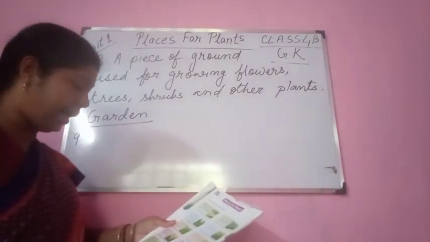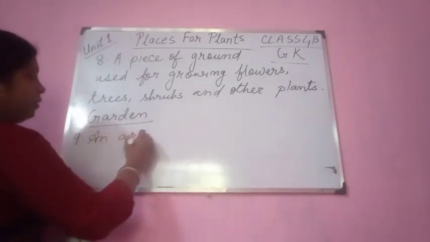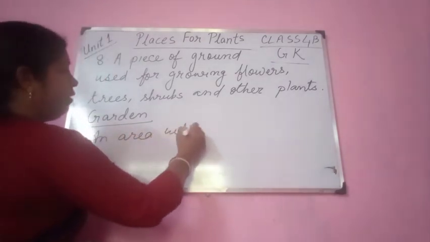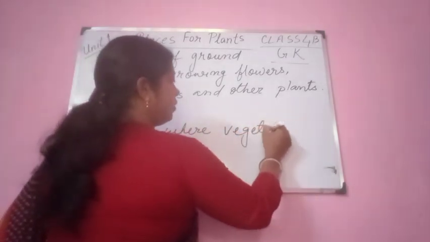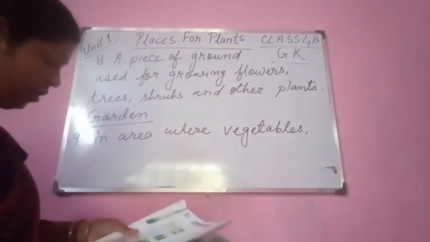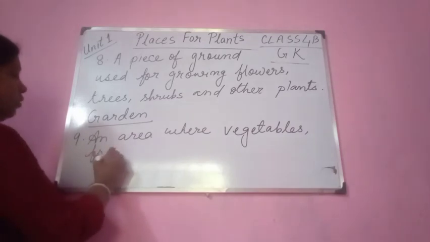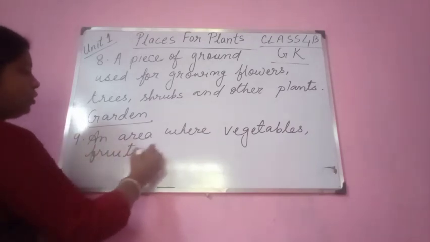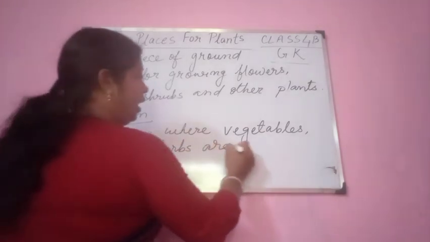Next one you see. An area where vegetables, fruits or herbs are grown.